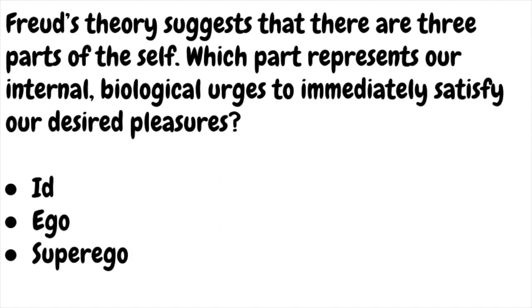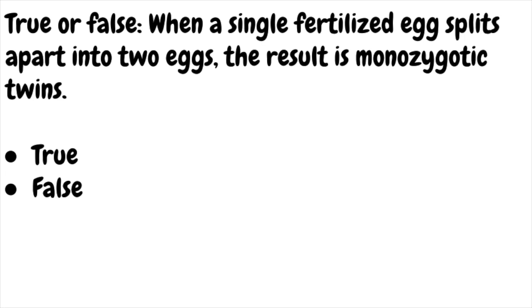Freud's theory suggests that there are three parts of the self. Which part represents our internal biological urges to immediately satisfy our desired pleasures? Is the answer the id, ego, or superego? True or false? When a single fertilized egg splits apart into two eggs, the result is monozygotic twins.